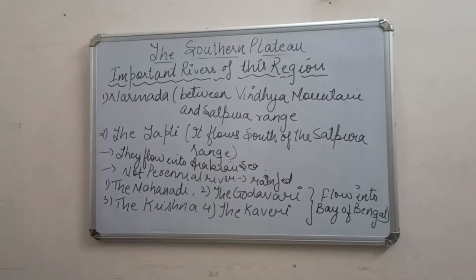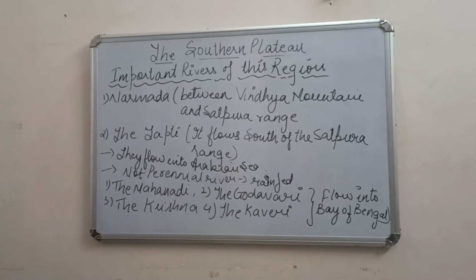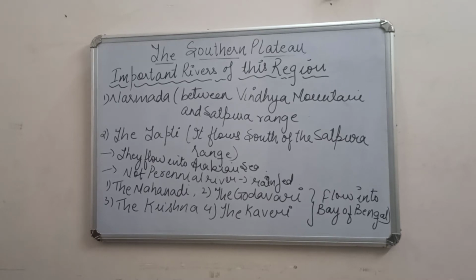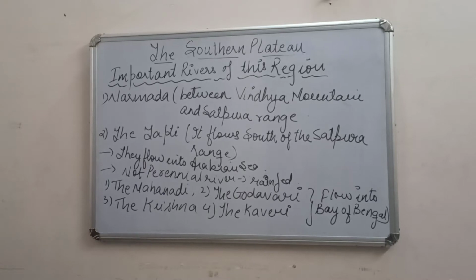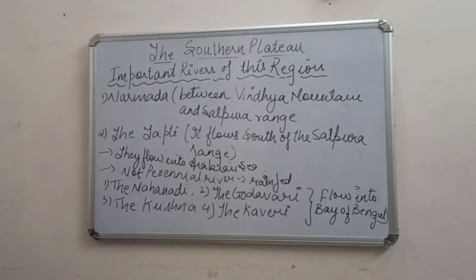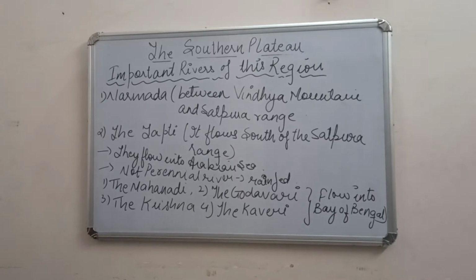We discussed that the plateau consists of two parts, the Central Highlands and the Deccan Plateau. The Central Highlands are subdivided into the Malwa Plateau and the Chota Nagpur Plateau. Then we talked about the Deccan Plateau.